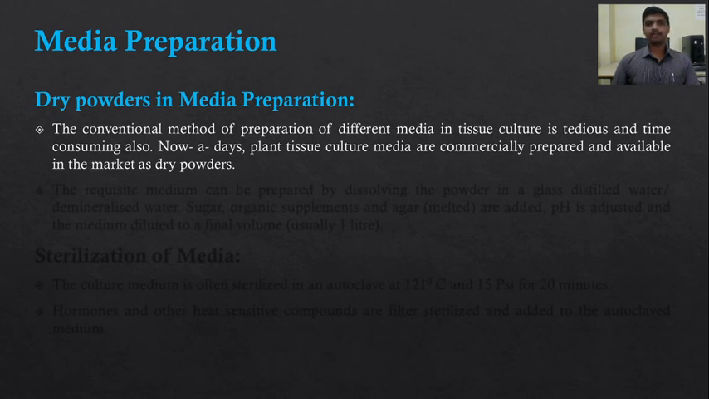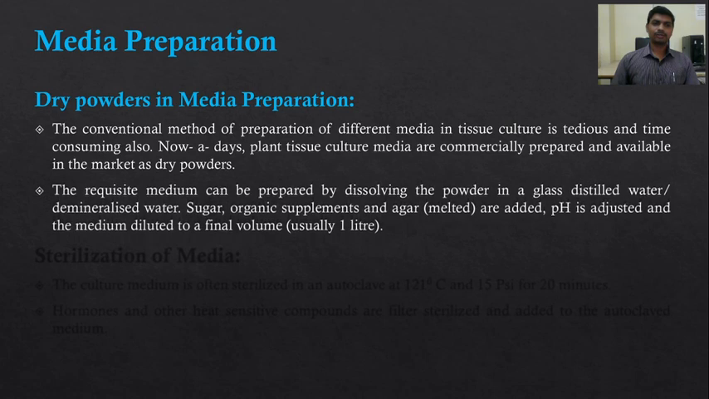Nowadays plant tissue culture media are commercially prepared and available in the market as dry powders. These dry powders are used in media preparation. The requisite medium can be prepared by dissolving the powder in glass distilled water or demineralized water. Sugar, organic supplements and agar are added, pH is adjusted, and the medium is diluted to the final volume, that is 1 liter. Otherwise, for 1 liter we have to take 50 ml from the macronutrient 10x stock and 50 ml from the vitamin stock. All these steps can be avoided by using the dry powders.